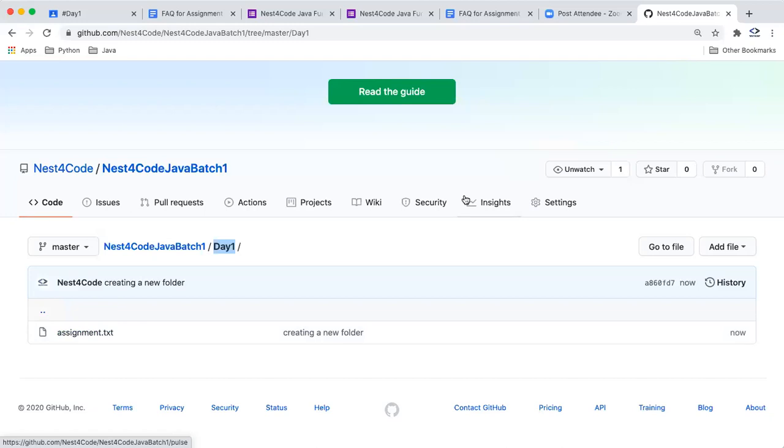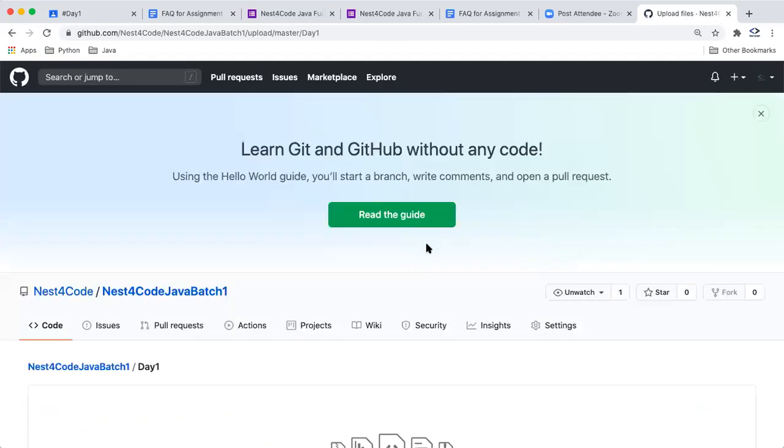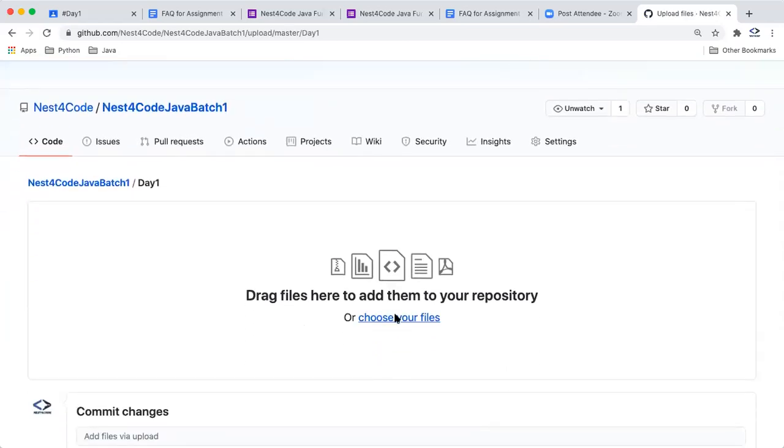And now comes the part where you have to upload a file. We are inside this day one folder, you can see. Then we go to add file, then upload files, and then we click on choose your files. Wherever you want to pick it from, say your workspace, you just go into your folder, into your Eclipse workspace.